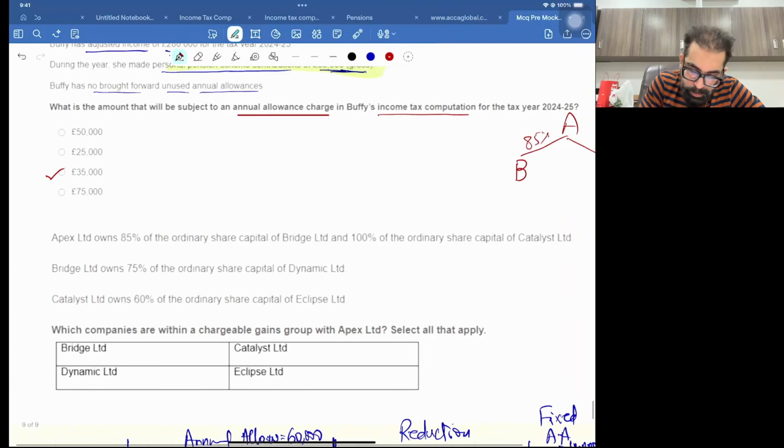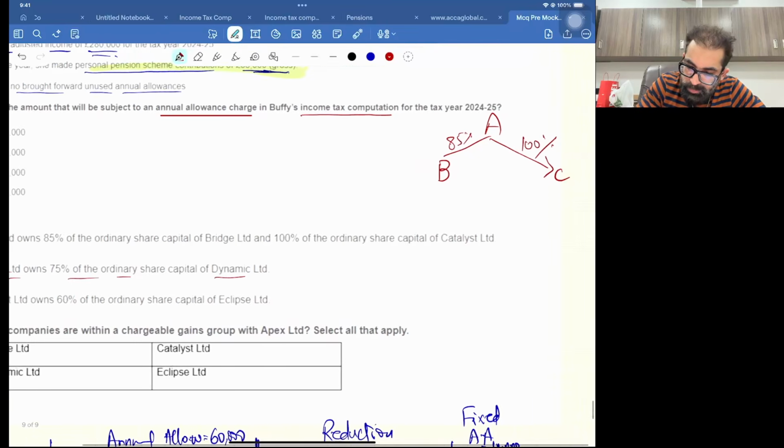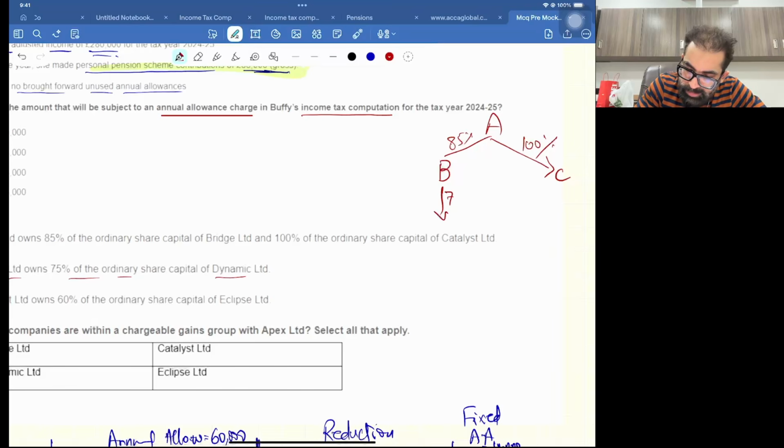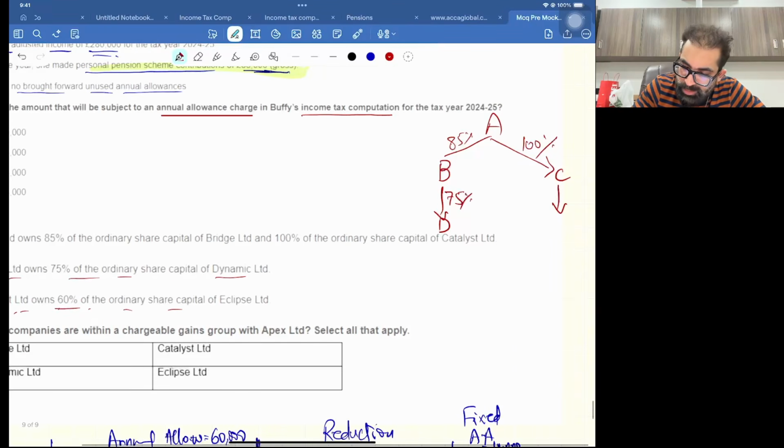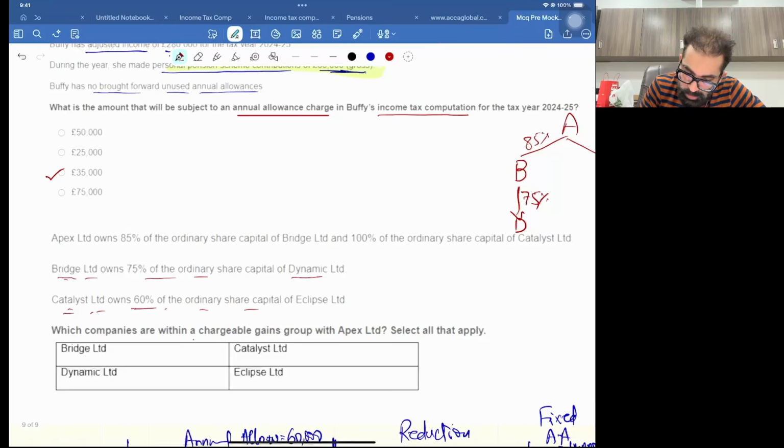Now, Bridge Limited owns 75% of D, and C Limited, Catalyst Limited, owns 60% of E. That's it. Now, which of the following are within the chargeable gains group?